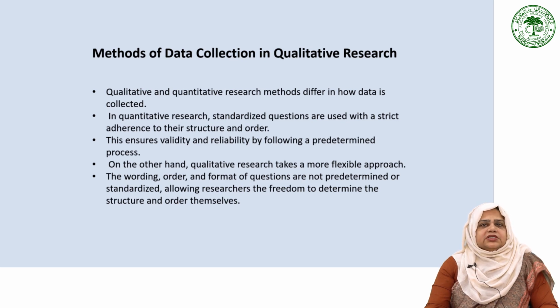In quantitative research, standardized questions are used and there is a strict adherence to their structure and order. These questions have been predetermined and tested for validity and reliability. On the other hand, qualitative research takes a more flexible approach. The wording, order, and format of the questions are not predetermined or standardized. This allows the researcher to have more control over the process and adapt as needed.